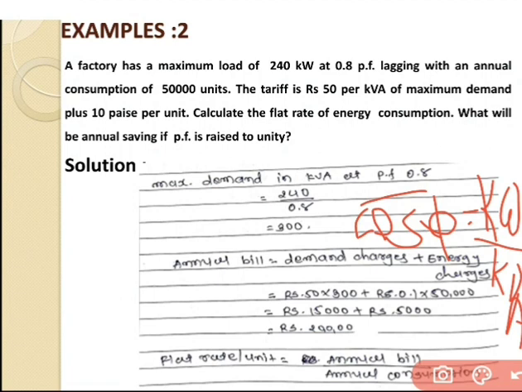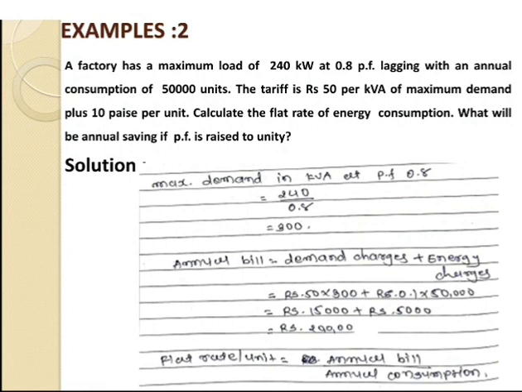We will try to convert 10 paisa in terms of rupees. So that's why we have written 0.1 into 50,000. So we can get the answer 15,000 plus 5,000. So the final answer for the annual bill is equal to rupees 20,000.